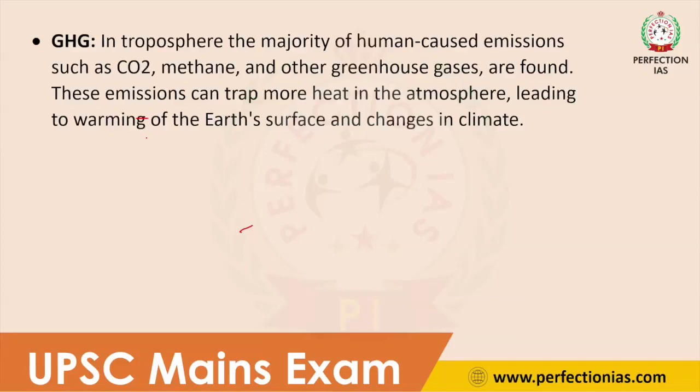Okay, the greenhouse gas we are emitting on the Earth's surface gets trapped in troposphere. Okay, so this greenhouse gas can trap more heat in the atmosphere, leading to warming of Earth's surface and climate change. So the greenhouse gas present in the troposphere is a very important factor for climate change and global warming. Okay, so this is also important significance.